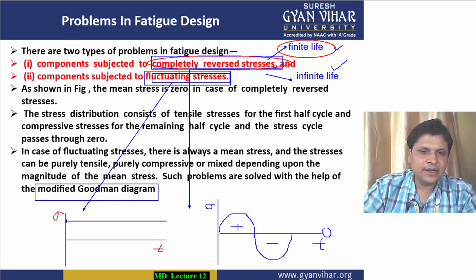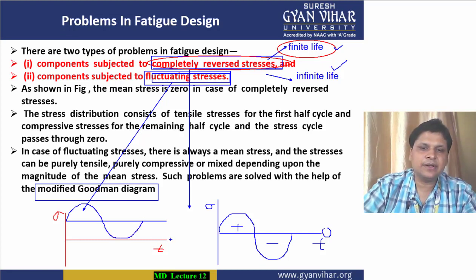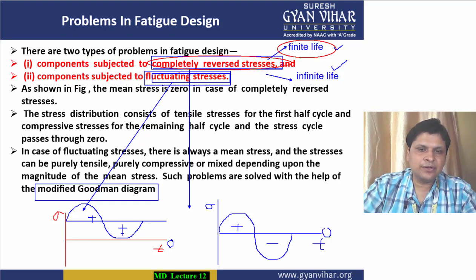Here the load is varying, but it is not passing the zero line. It is either completely tensile in nature or completely compressive in nature. So in these types of cases you have a mean stress value, a minimum stress value as well as a maximum stress value.